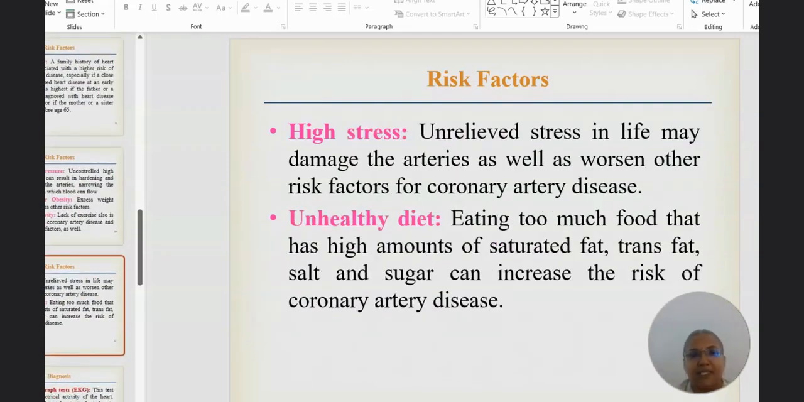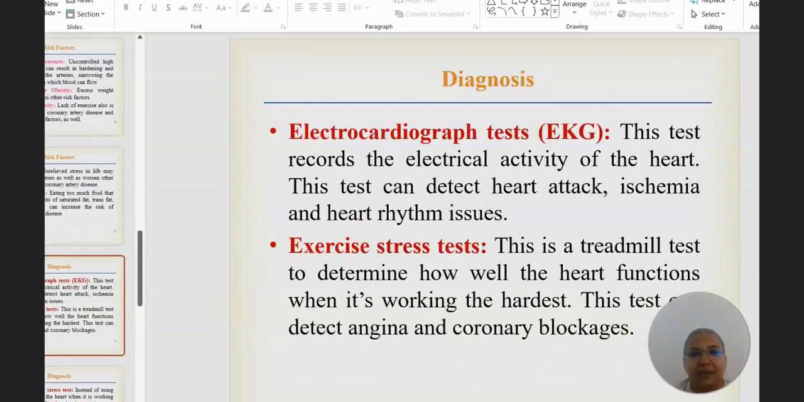And then the next one, high stress. Unrelieved stress may damage the arteries as well as increase the chances of coronary artery disease. Then unhealthy diet. Eating too much food that contains high amounts of saturated fats, trans fat, salt and sugar can increase the risk of coronary artery disease.